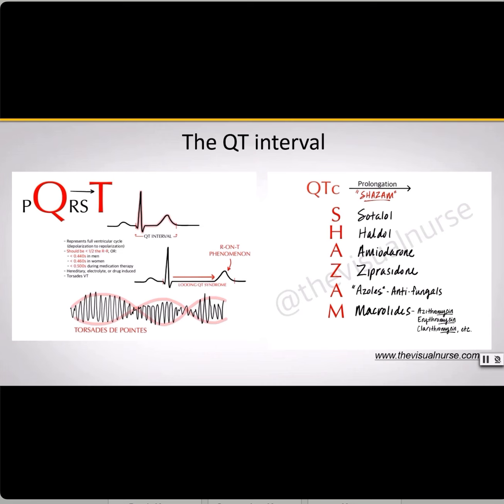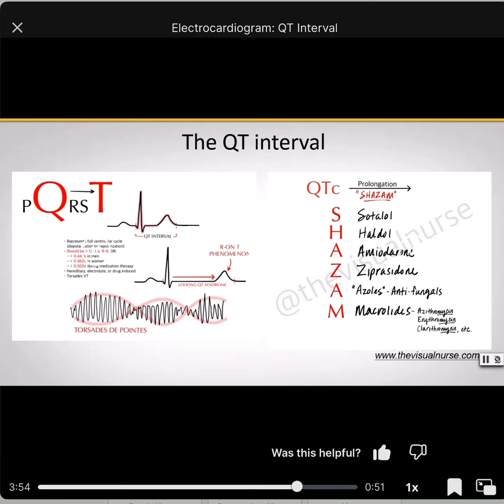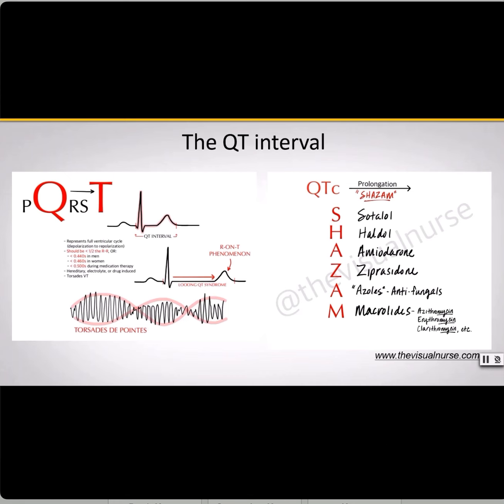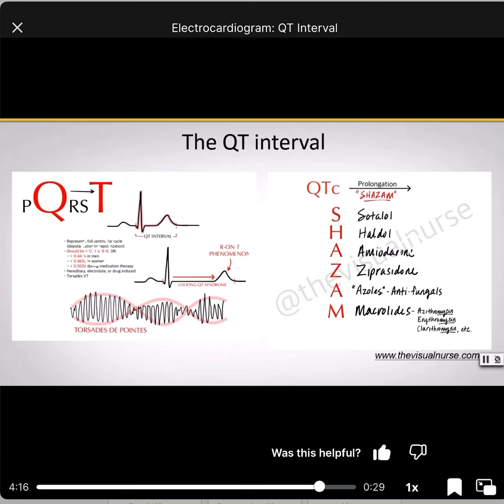So our take-home points for the QT interval are: the QT interval is representing a single ventricular cycle of contraction and relaxation. Remember, the QT interval should either be one of three measurements. Number one, it should be less than half of the R to R interval, remember, from ventricular contraction to the next ventricular contraction. Or, number two, it should be less than 0.44 seconds in men or less than 0.46 seconds in women. But typically, if we just remember 0.44, then we should be safe there.